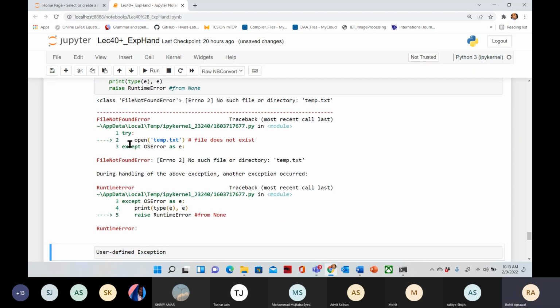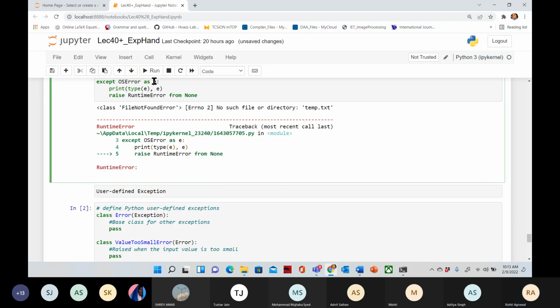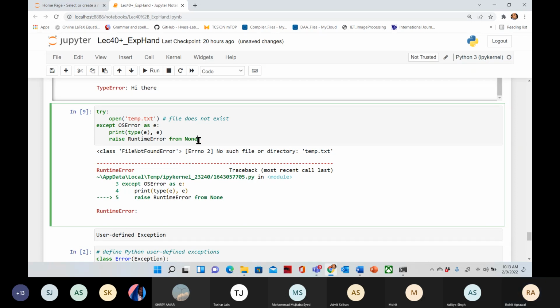It will display all the details during handling of the above exception and other exceptions that occurred, all these things. Okay. And whenever you add this statement from none, then these details will be hidden. Okay. Clear. So this is just information here. So if you want to use from none, you can use from none. Clear. So this one is clear.